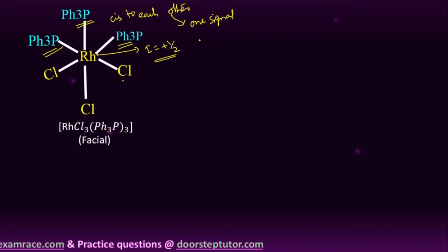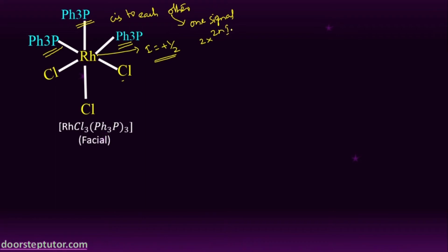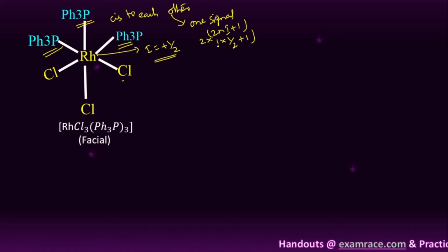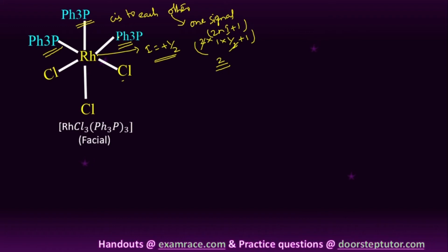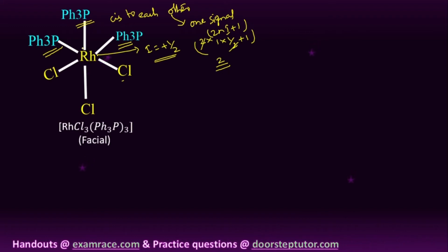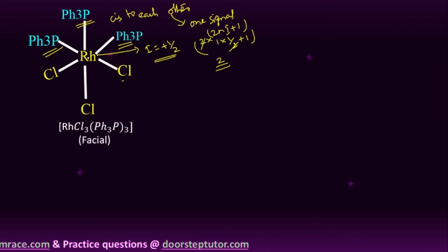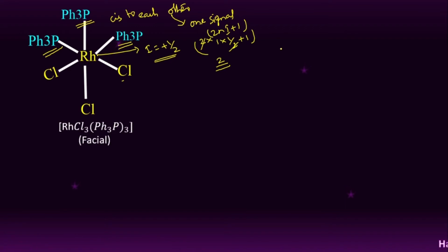According to the 2nI plus 1 formula, the number of metal atoms is only 1, and the I value of rhodium is 1/2, so the 2 gets cancelled. So when these triphenyl phosphines are coupled with the rhodium metal atom, it will give 2 signals in the P31 NMR spectroscopy. Clear, students, right? So we will get only 2 signals. That means it gives a doublet.